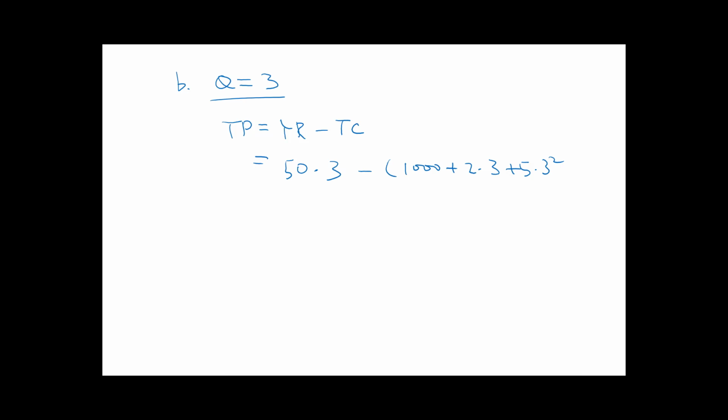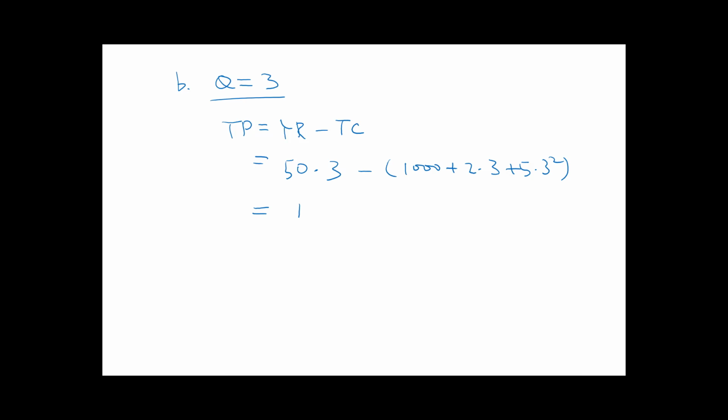Question B. We found the optimal quantity is 3, so calculate the economic profit at that output. Total profit is total revenue minus total cost. Total revenue is price, 50 per unit, multiplied by quantity, 3, minus total cost, which is 1,000 plus 20 times 3 plus 5 times 3 squared.